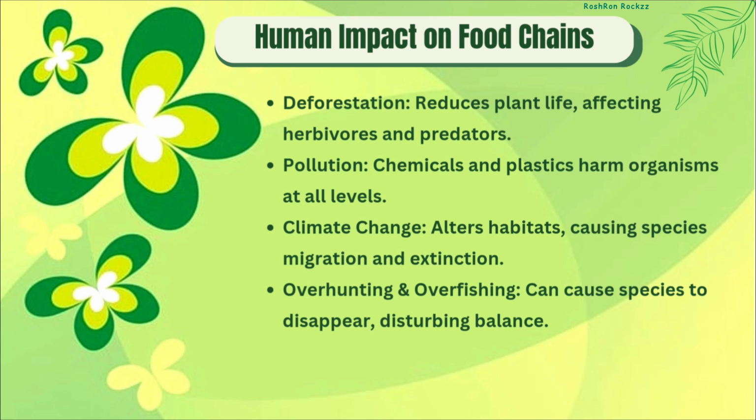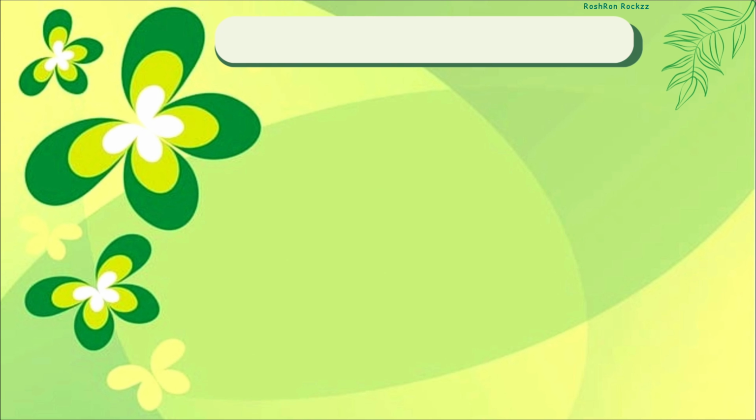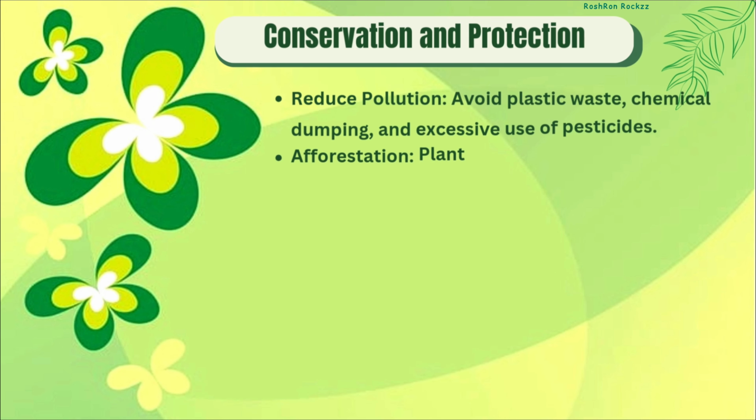Humans can help or harm food chains. Let's see how. Cutting down trees removes food and homes for animals. Pollution makes animals sick and harms their food sources. Overhunting and overfishing can make some animals disappear. But we can also help protect food chains.